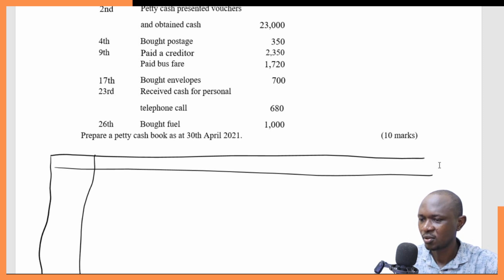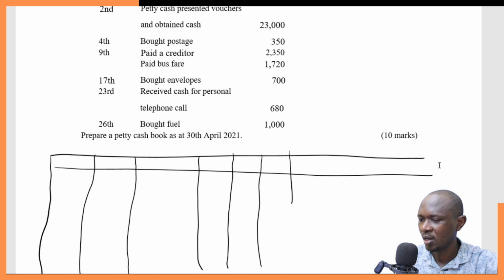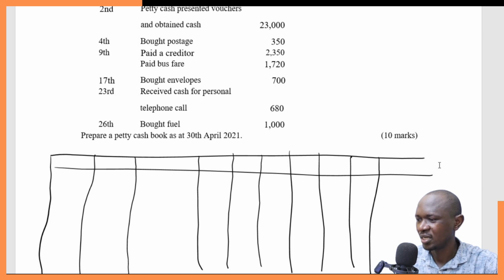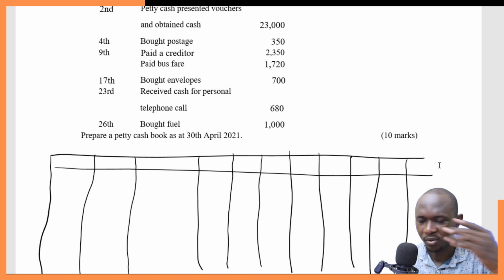Sorry for those crooked lines, but we have quite a number of columns, and most of these columns will have the vote heads. So we are going to have vote heads. And for this particular question, we may not have so many vote heads, just from the look of things. So let's just have it up there.